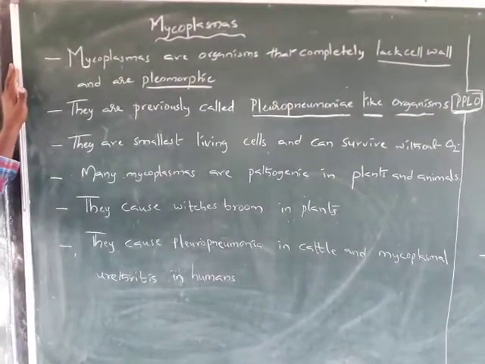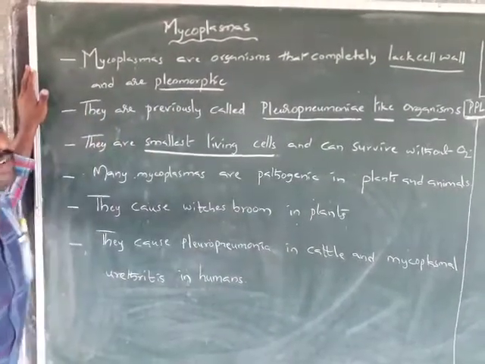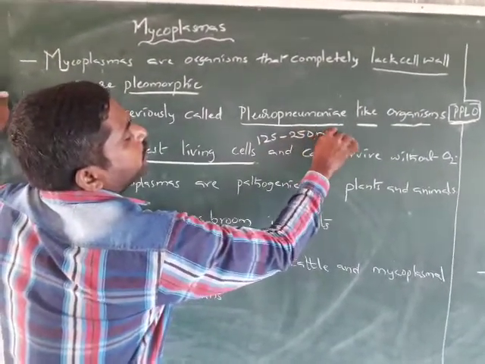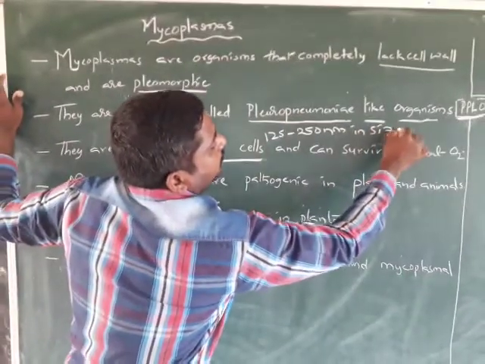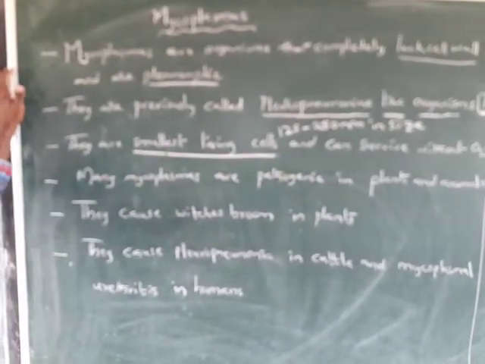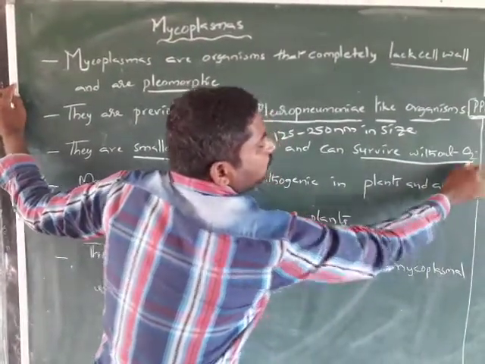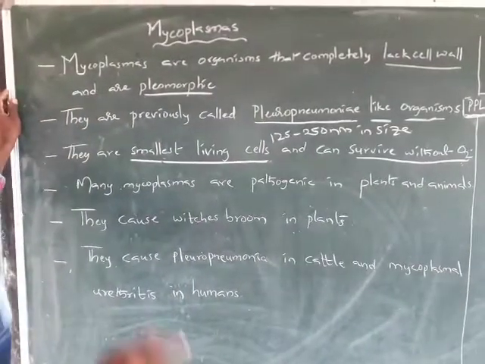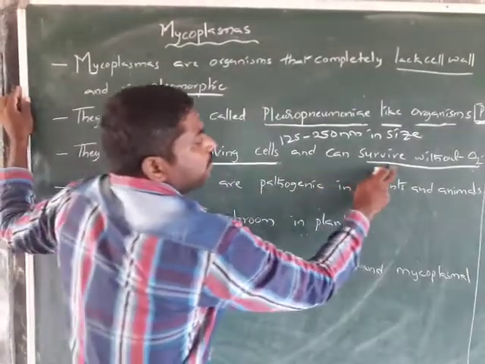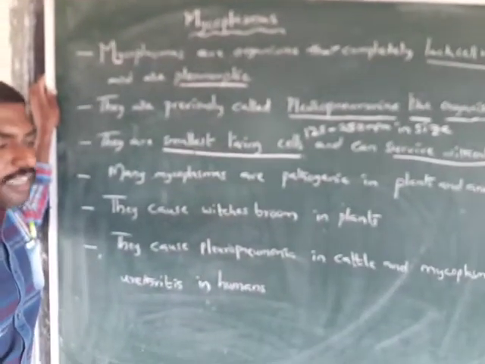The next point: these are the smallest living cells, nearly 125 to 250 nanometers in size. That's why they are the smallest living cells, and they can survive without oxygen. Every point is important, dear students, must and should follow. Yes, they can survive without oxygen, and many mycoplasmas are pathogenic in plants and animals.